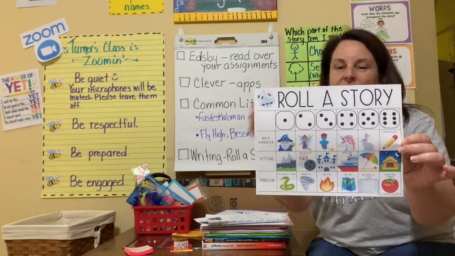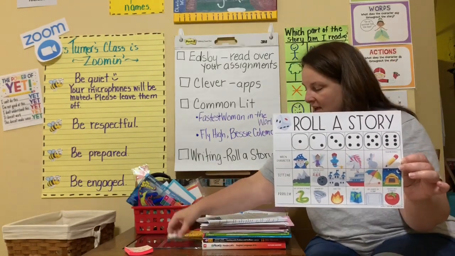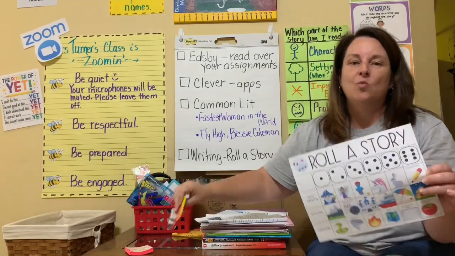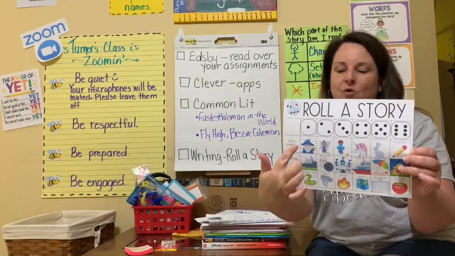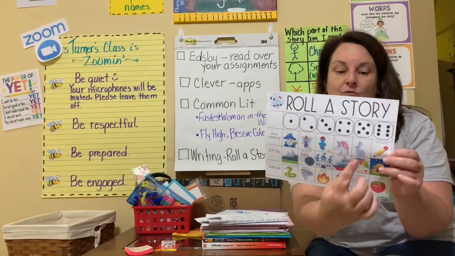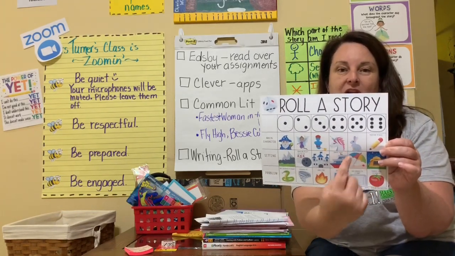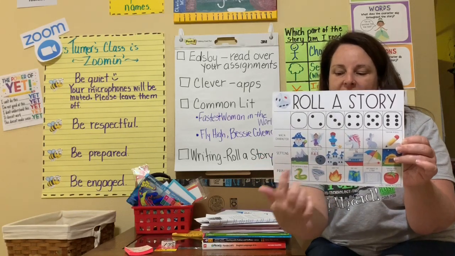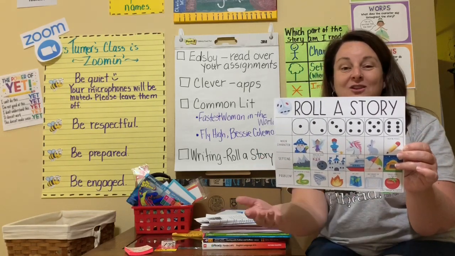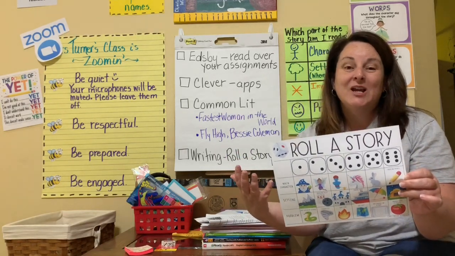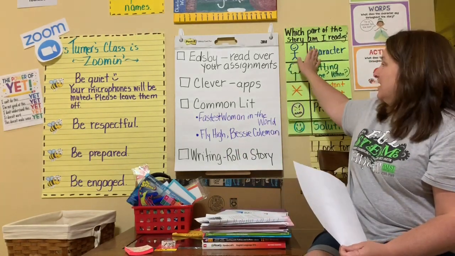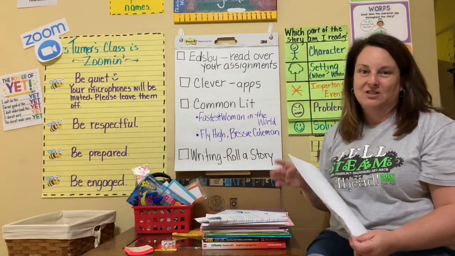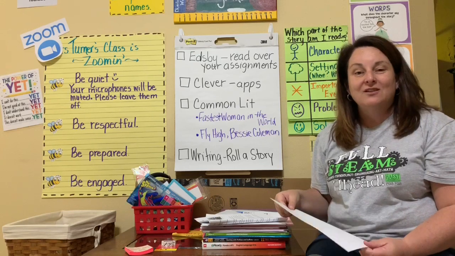Roll a story. You're gonna take the dice, if you have these at home. I just happen to have a little pack of them right here at my house. And you're gonna roll one of them. And if you roll a 1, here's your main character. If you rolled a 5, that's your main character. If you rolled a 3, that's gonna be your main character. Then you're gonna roll it again for setting, and you're gonna roll it again for problem. Then you're gonna create in your own brain your own story with characters, setting, important events, problems, and you're gonna put in the solution too. So you're gonna be doing some creative writing.